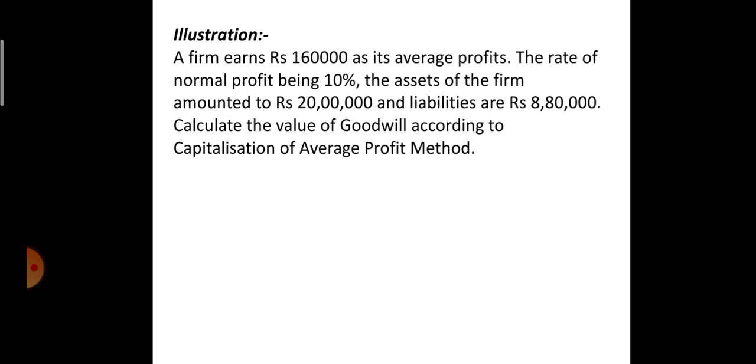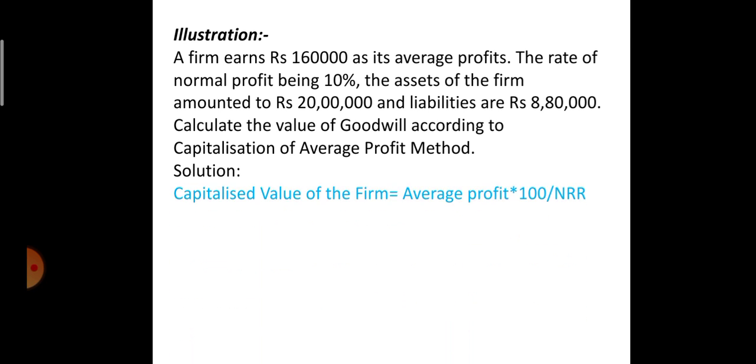Okay. So now read the last line. Calculate the value of goodwill according to capitalization of average profit. We have to capitalize average profit. So first step, write down what is average profit and then capitalize it. Capitalize means we will multiply average profit by 100 and divide it by the normal rate of return. That is 1,60,000 into 100 divided by 10. It is 16 lakh rupees.